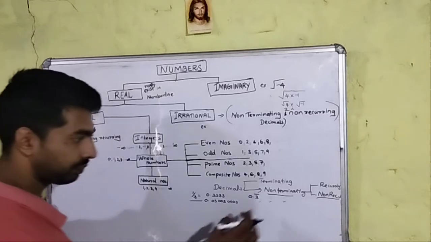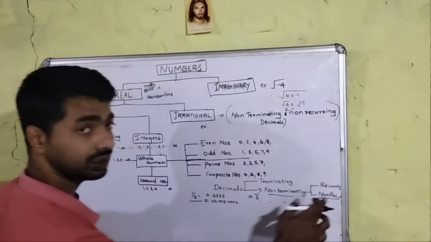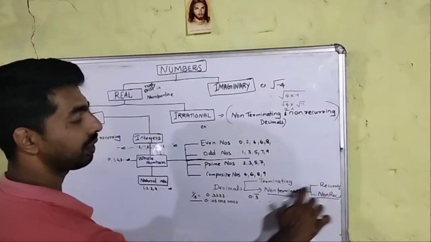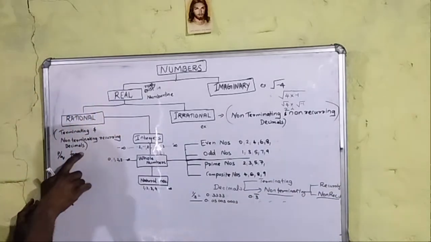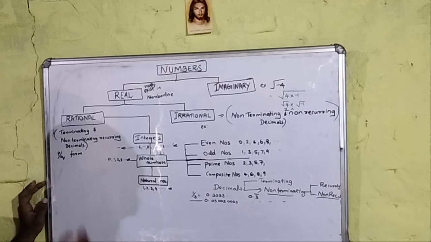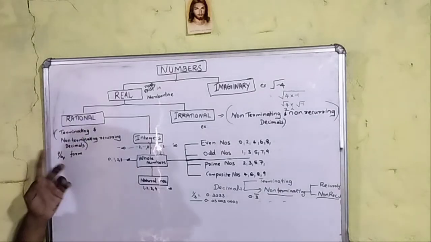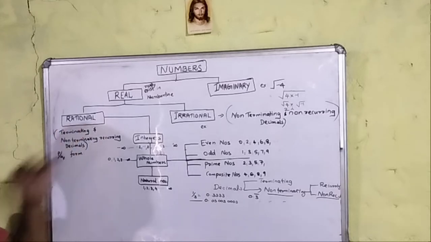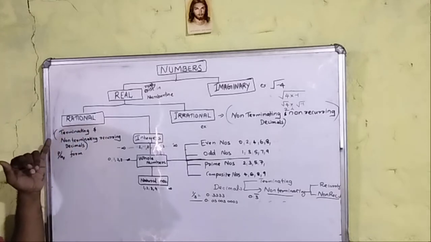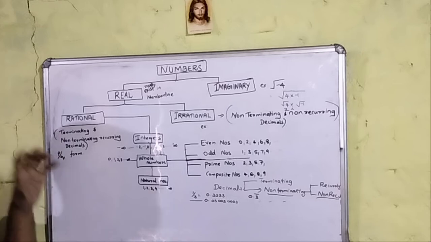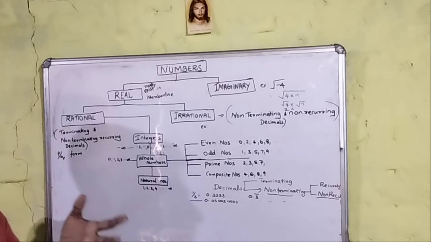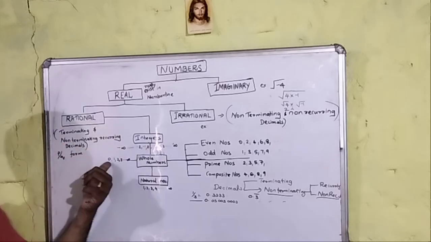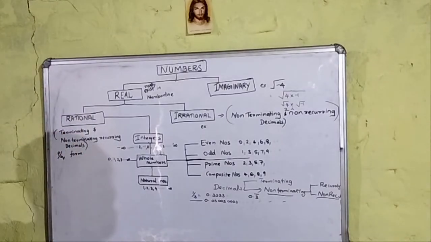So remember, non-terminating non-recurring is irrational, and terminating and non-terminating recurring is rational. You can represent a rational number in the form p by q, and in decimal form, terminating and non-terminating recurring numbers are rational numbers.